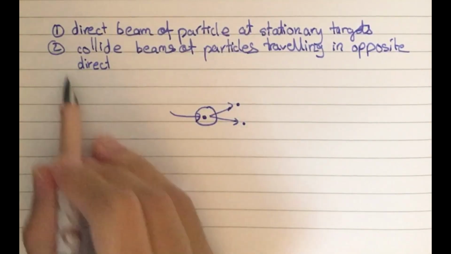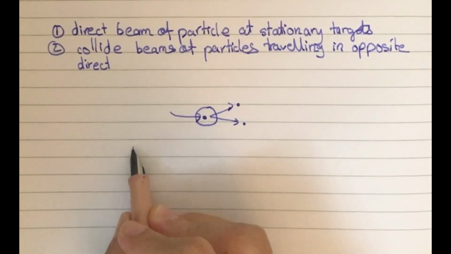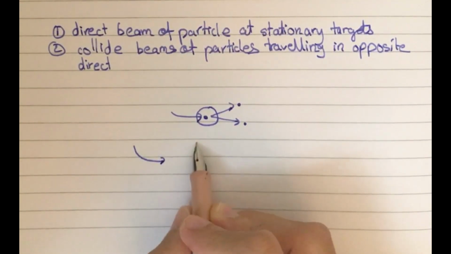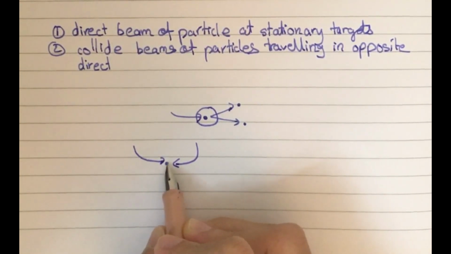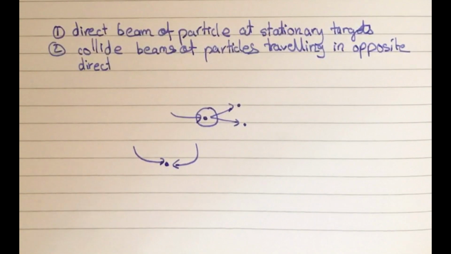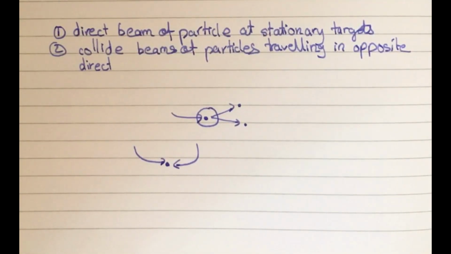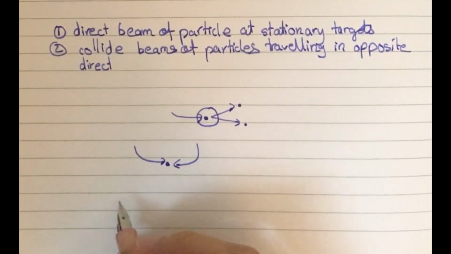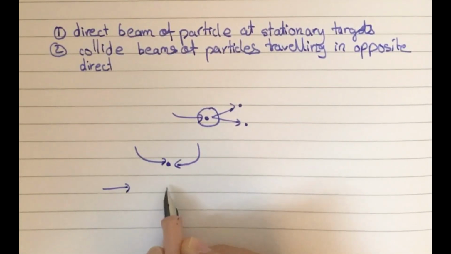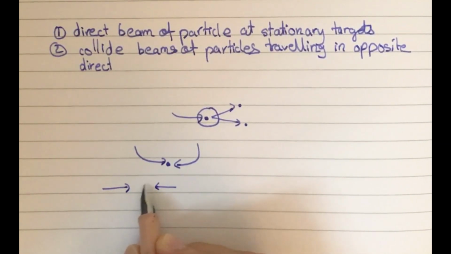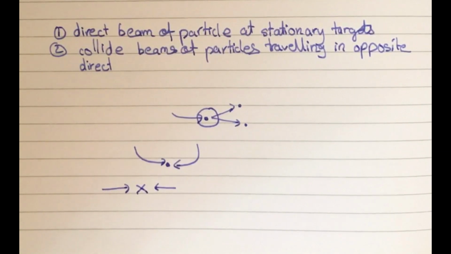If you try to explain the second one, one is coming from here and the other one is coming from here. They both collide at this point, so it will be the opposite of what is happening in the first case. It will basically have zero momentum. Why? Because before the collision they're coming in opposite directions, they're canceling each other out. So that's why they will have zero momentum.